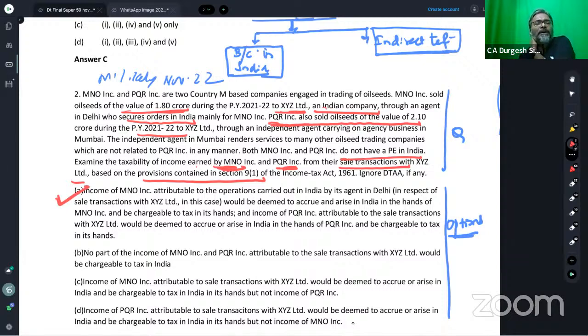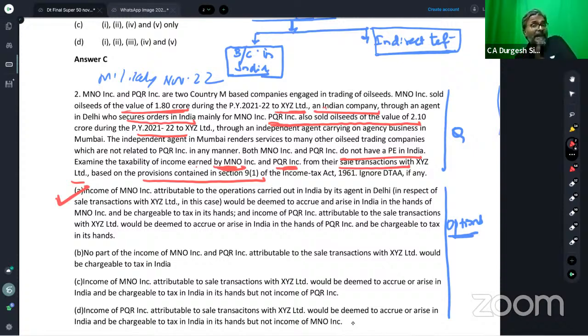But what about PQR Inc.? So far as PQR Inc. is concerned, the agent in India is acting in an independent manner. When I say acting in independent manner, what does it imply? It implies that, students, independently, they are buying and selling the goods. They are not saying that we are doing it on behalf of PQR.